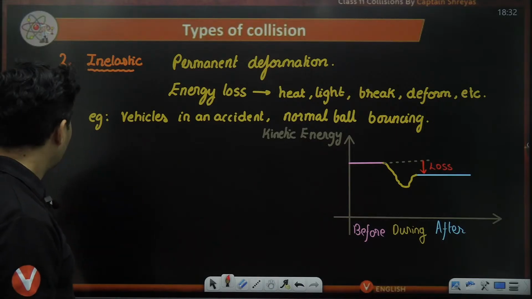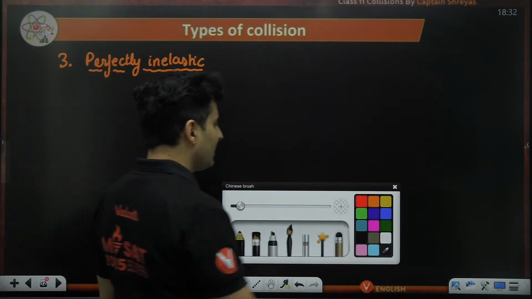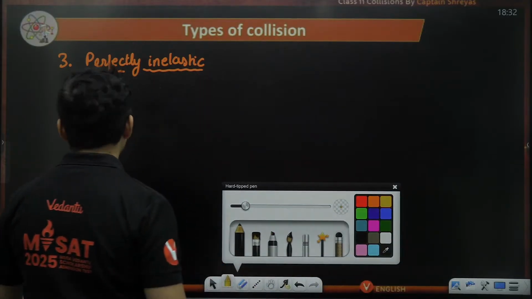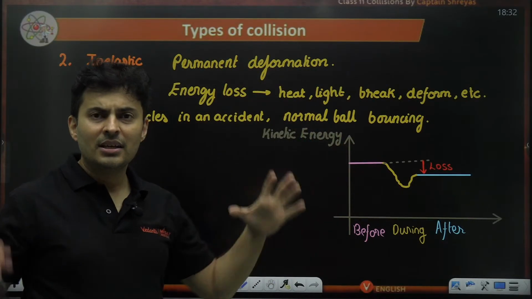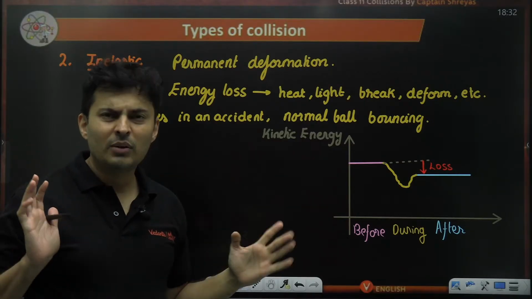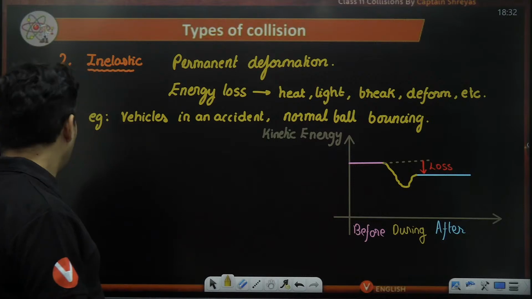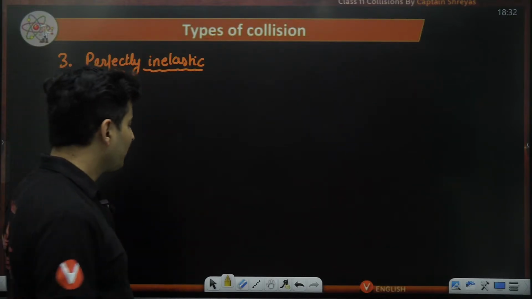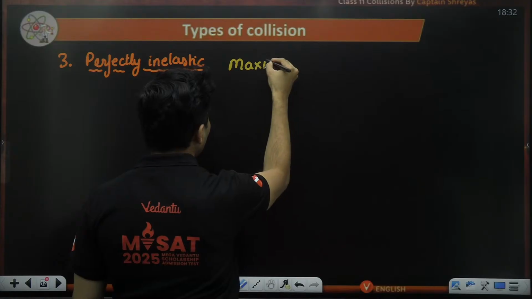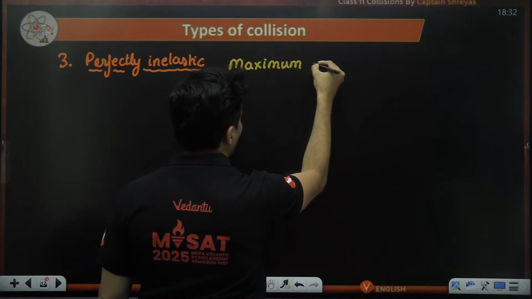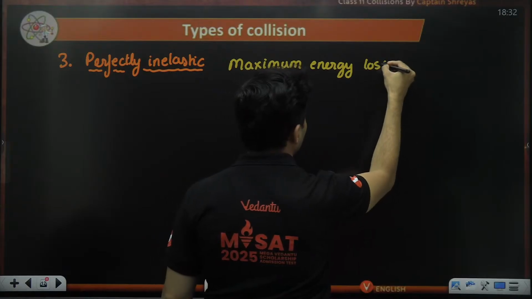Okay, sir. Sir, one thing remaining: perfectly inelastic collision. This is the worst kind of inelastic collision. What happens in inelastic collision is that energy is lost. But what can be the best, or the worst, you can say, kind of inelastic collision? Here, maximum energy loss happens.